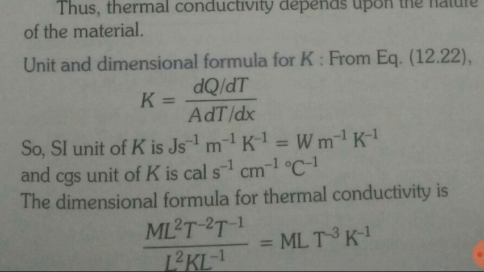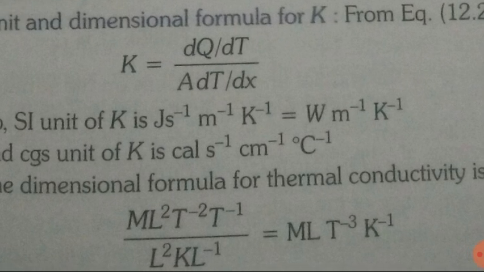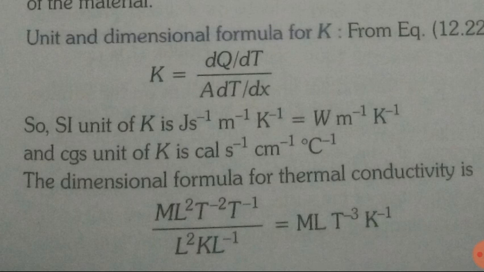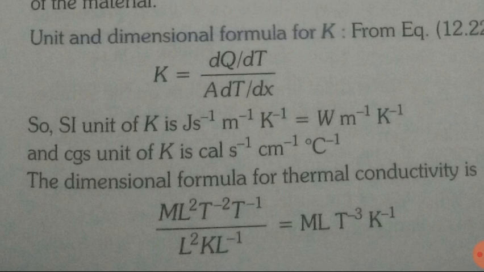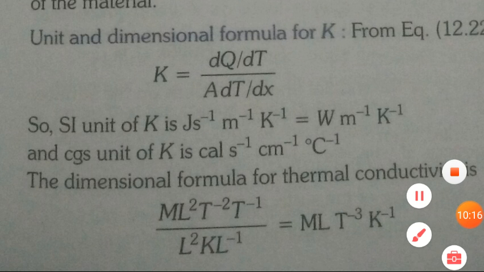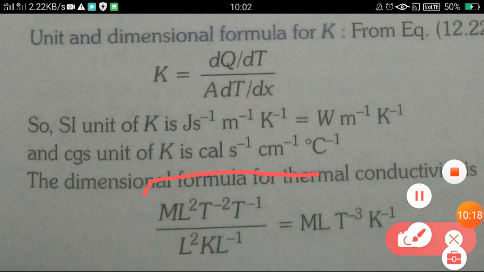When we put all the units of heat, temperature, distance and area, we find that k equals joule per second per meter per Kelvin, or we can write W per meter per Kelvin. The CGS unit is calorie per second per centimeter per degree centigrade, and this is the dimensional formula for thermal conductivity.